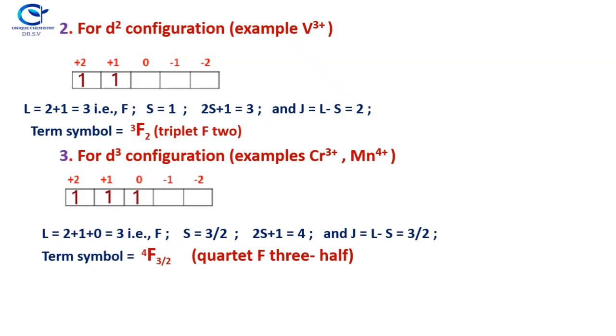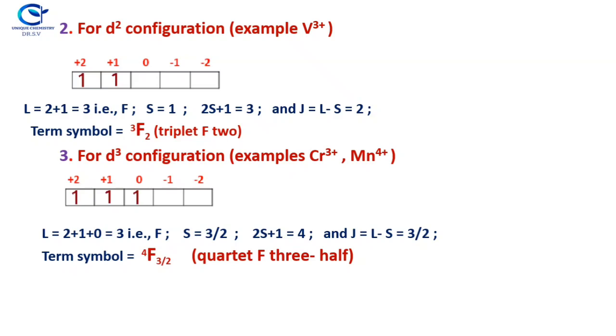And the third example, chromium 3 plus ion and manganese 4 plus ion, which have a d3 configuration. Now 3 electrons occupy the plus 2 level, plus 1 level and 0 level. Now L is equal to 2 plus 1 plus 0, which is 3, so that is an F state. And S is equal to 3 by 2, because there are 3 parallel electrons, and each electron has an S value of 1 by 2, so 3 into 1 by 2 is 3 by 2.